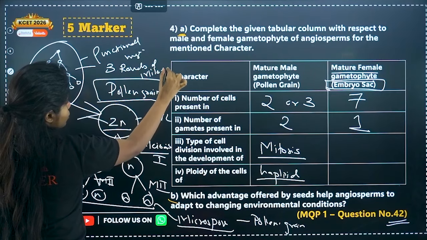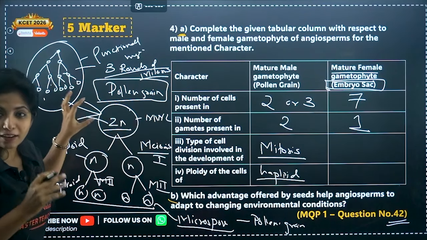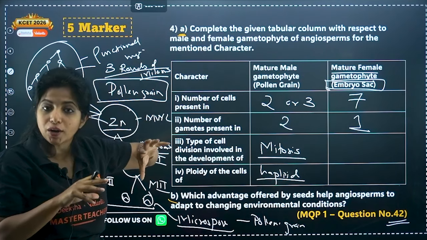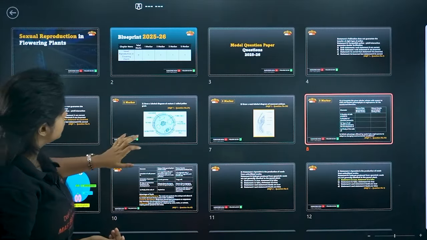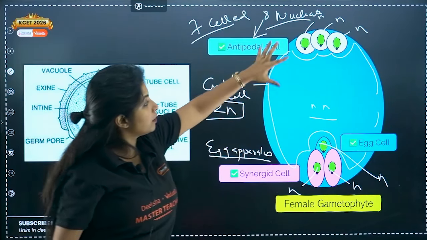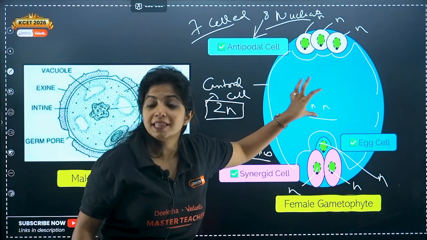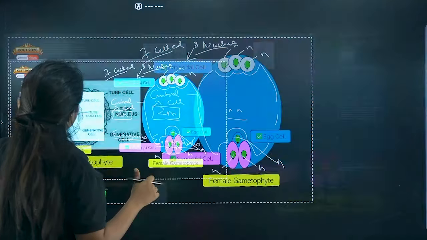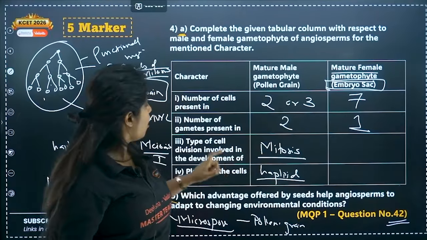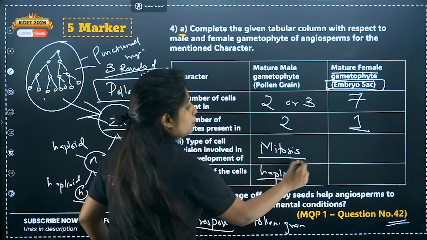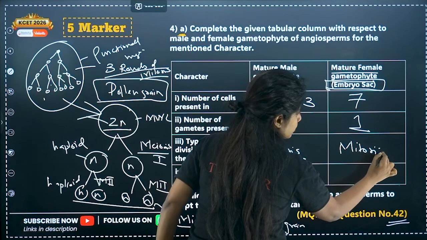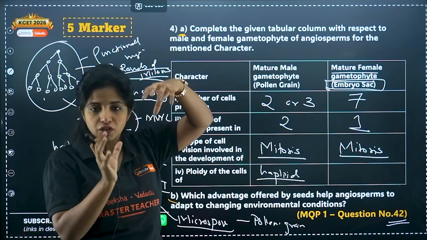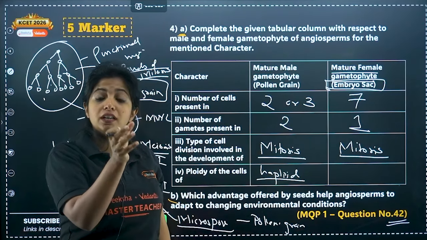After 3 rounds of mitosis, you get these 8 nuclei, and these 8 nuclei now will move around to different corners, as I showed you earlier over here. All of them will move around and 2 nuclei will be in the middle. The 2 nuclei will stay in the middle. You get it? So again, what is the division that you need for the formation of embryo sac? It will again be mitosis itself. And remember, 3 rounds of mitosis. Over here, you just need 2 rounds. 1 for forming vegetative and generative, another 1 for dividing generative into 2 gametes.